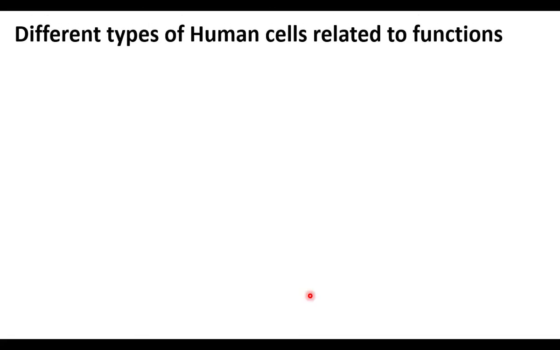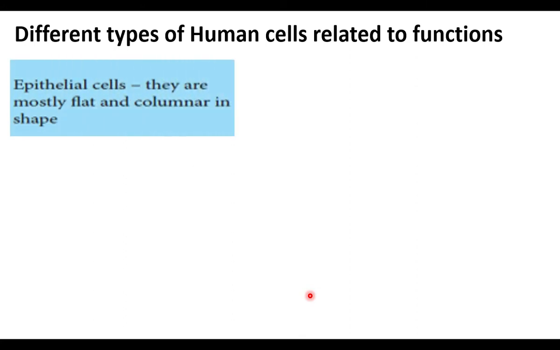Different types of human cells are related to their functions. Human cells are of different types because different types of cells do different functions for the functioning of the whole human body. Our body is covered by epithelial cells. Epithelial cells are arranged in rows. They are flat and columnar.